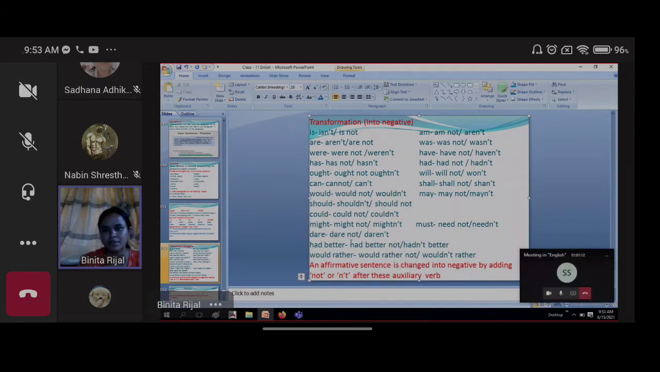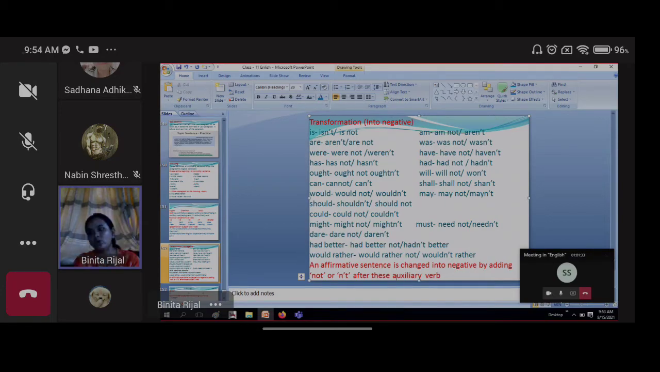Okay. Had better not, or if you want to write in the contraction form, hadn't better. Had better not or hadn't better. And would rather not or wouldn't rather. These are the different negative forms of the auxiliary verbs.